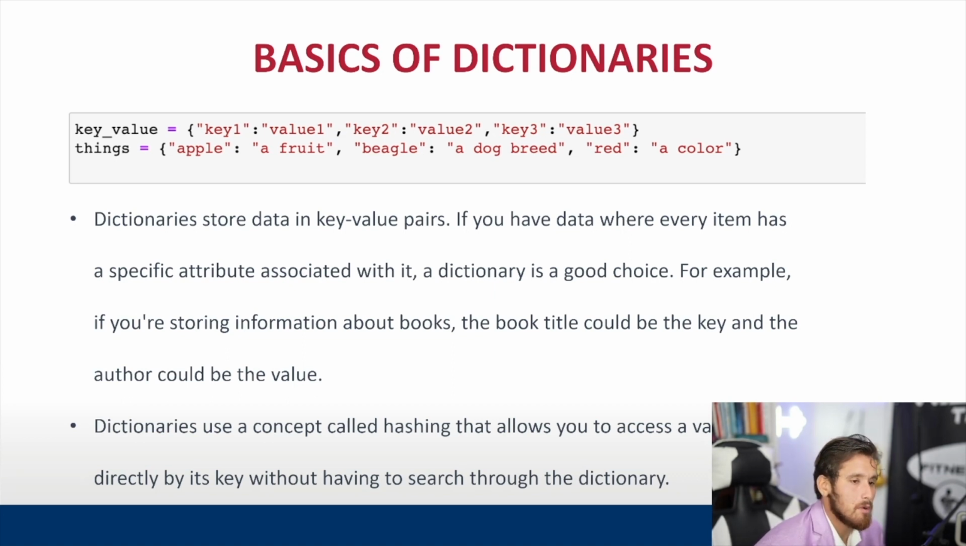Dictionaries use a concept called hashing that allows you to access the value directly by its key without having to search the dictionary. So we're able to access the actual key that we need when we get into things like for loops and while loops, instead of having to iterate over and over the actual data structure.